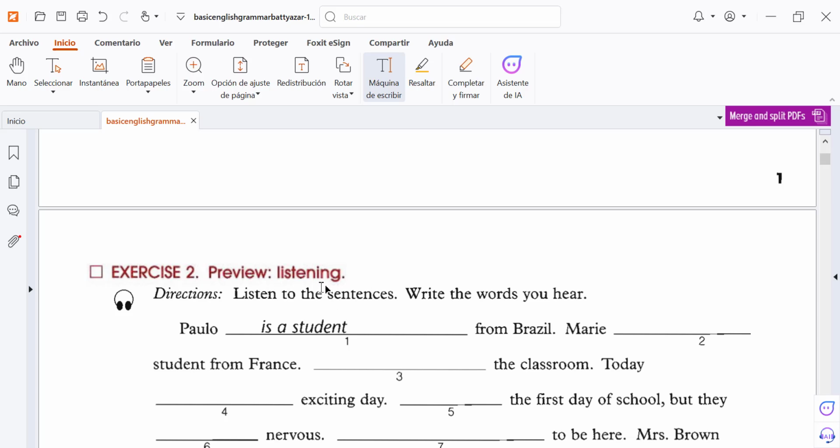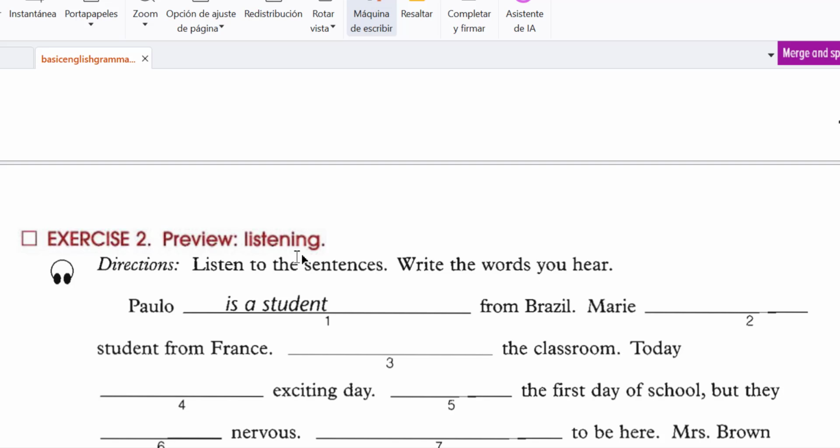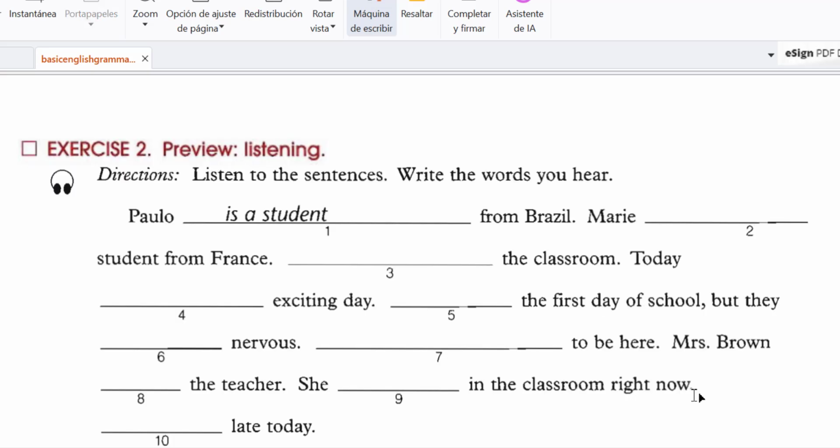Okay, exercise 2. So we have a listening here. You're going to listen to the sentences, you're going to listen to the audio, and you're going to write the words you hear. Okay? Let's start.